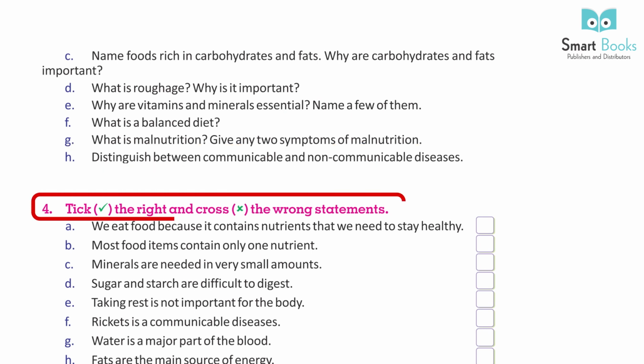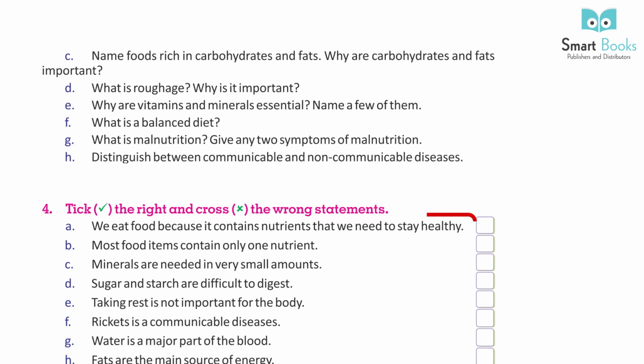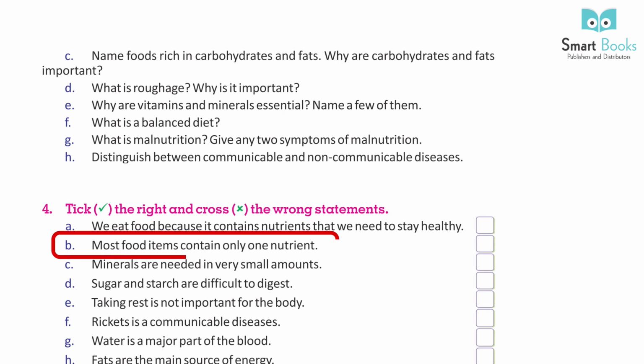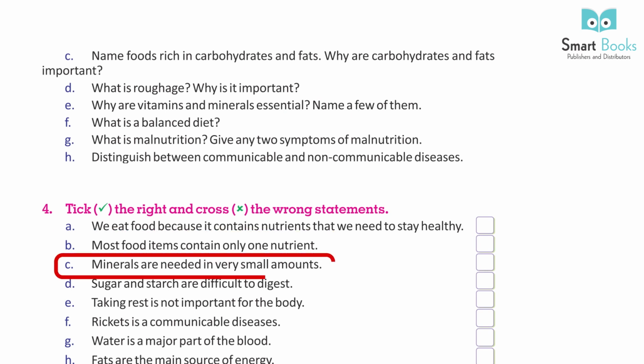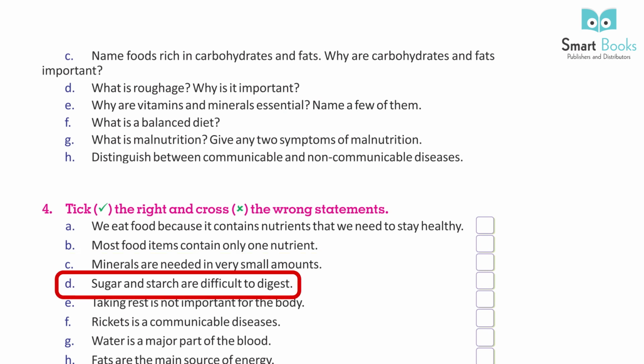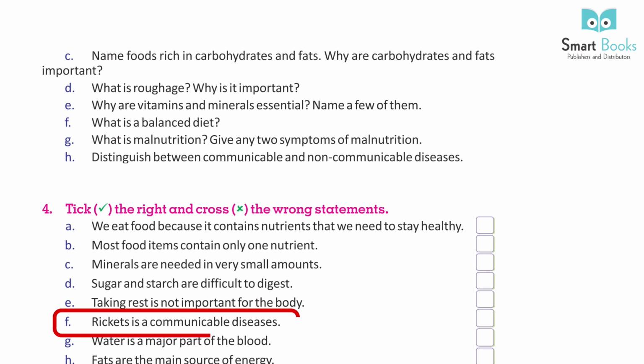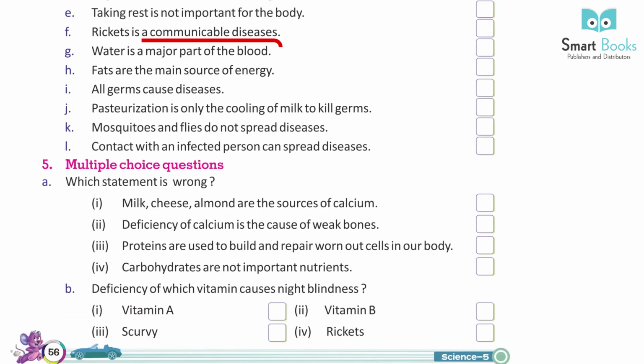4. Tick the right and cross the wrong statements. A. We eat food because it contains nutrients that we need to stay healthy. B. Most food items contain only one nutrient. C. Minerals are needed in very small amounts. D. Sugar and starch are very difficult to digest. E. Taking rest is not important for the body. F. Rickets is a communicable disease. G. Water is a major part of the blood.